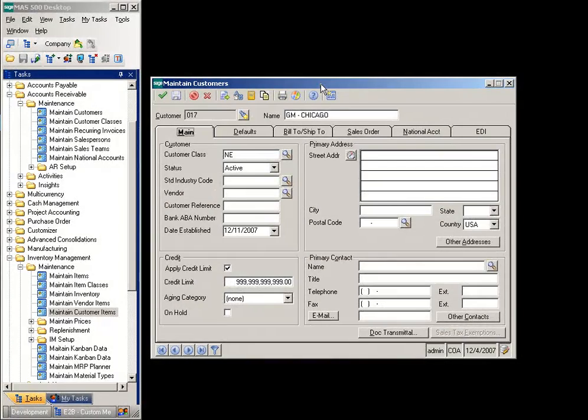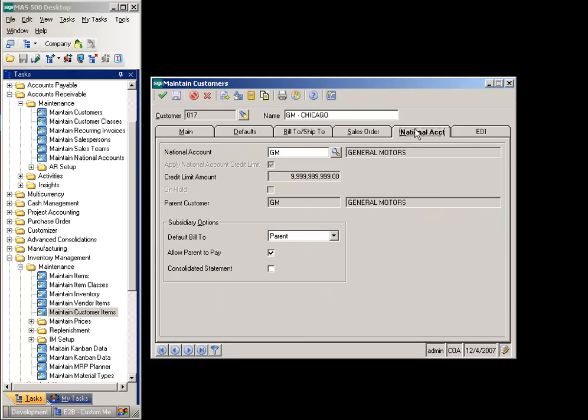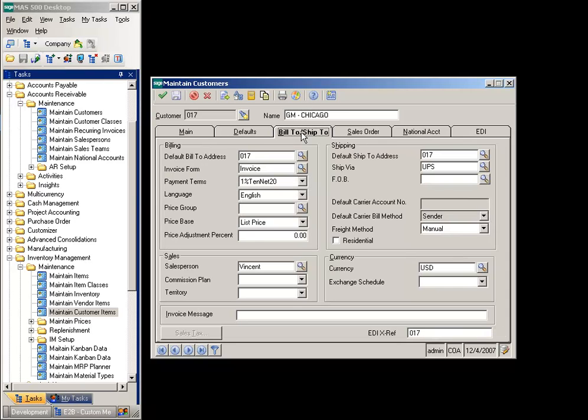Setup is also required in the Maintain Customers screen. It is best to use National Account functionality within MAS 500 and define each ship-to location as a customer. Then link the ship-to customer to the National Account ID. This allows the parent to pay for all plant locations. On the Bill to Ship-to tab, enter the ship-to ID sent by the customer in the EDI cross-reference field.